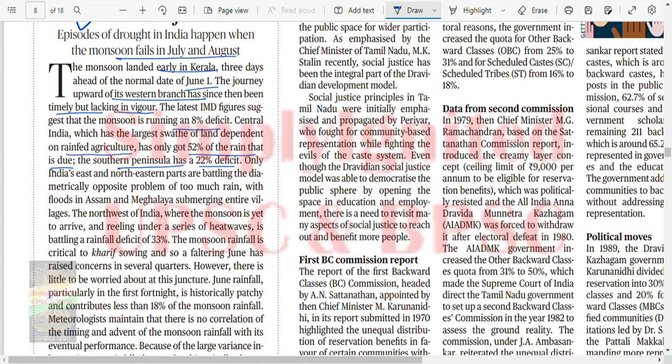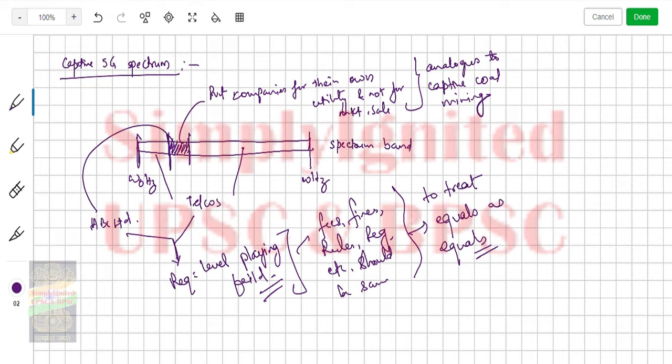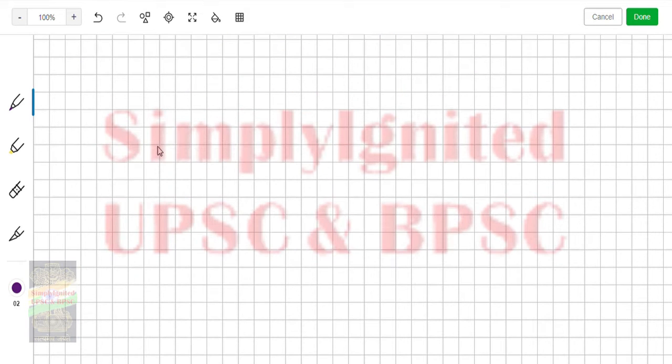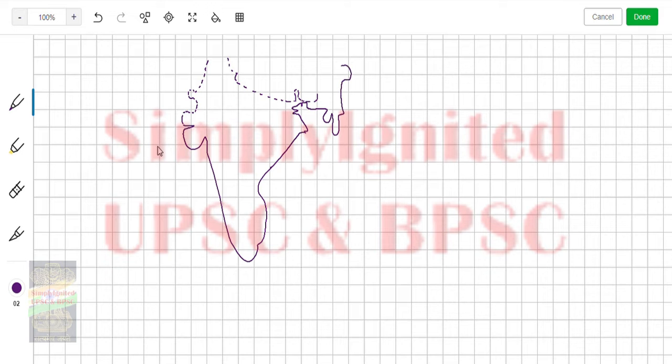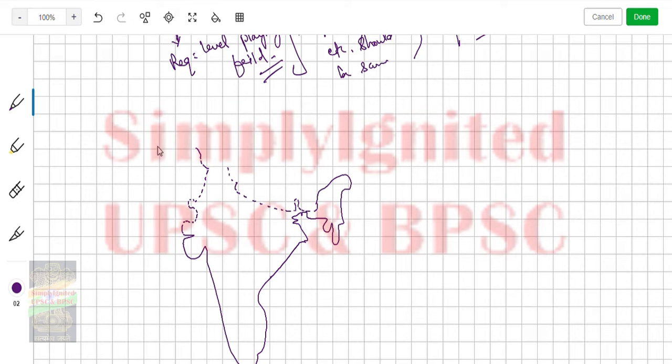Okay, so what had happened is that India is experiencing a very different condition, with one of its parts facing monsoonal deficit and another facing monsoonal excesses, right? So let me make the map for you, then it would be better to understand. It is like this somewhat, and this is your Jammu and Kashmir section. Fine.